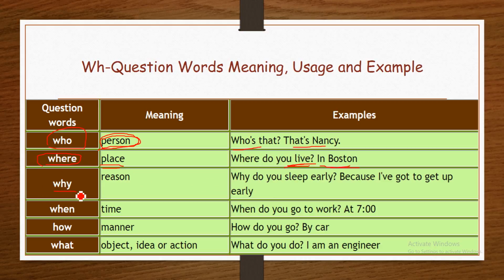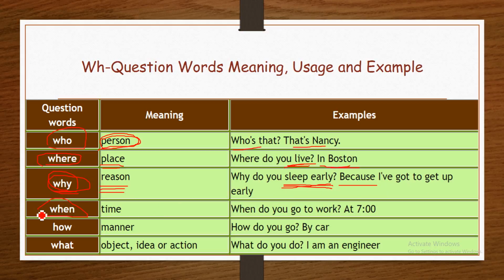And why? Why is used to ask about a reason. Here it is asking about a justification, a reason. For example, why do you sleep early? Here someone is asking why someone else sleeps early. The answer to a why question always starts with because. Why do you sleep early? Because I have got to get up early.